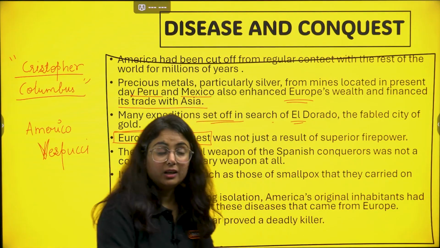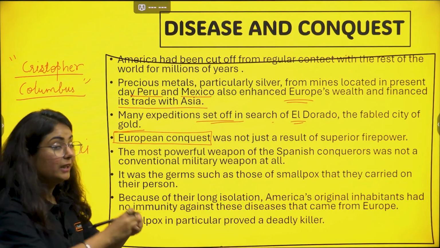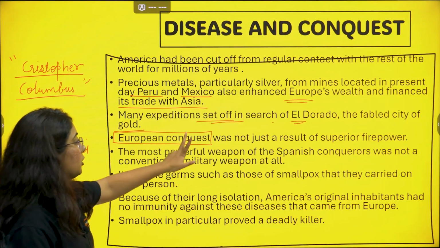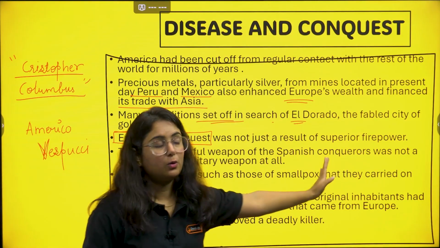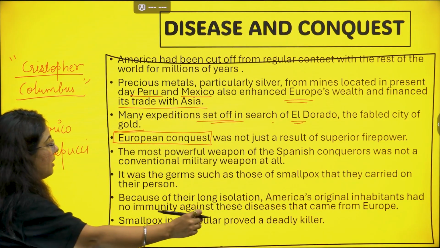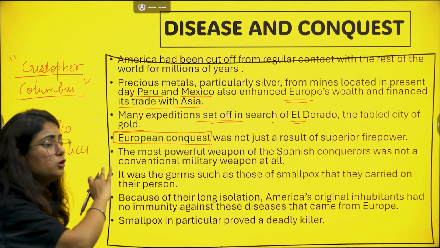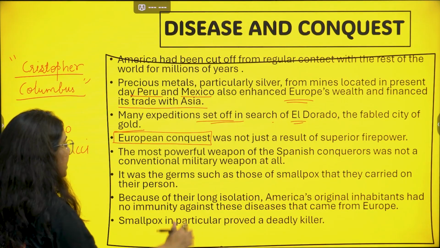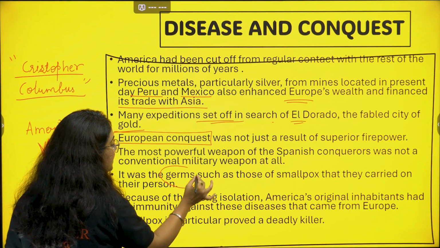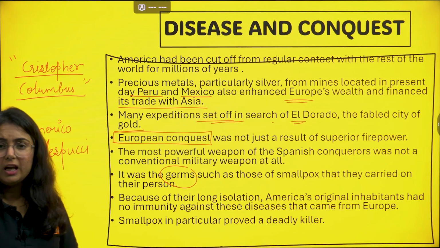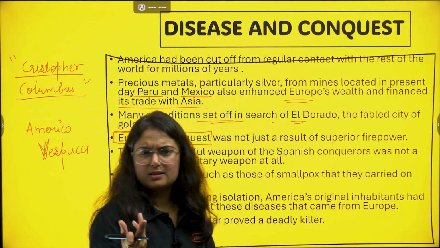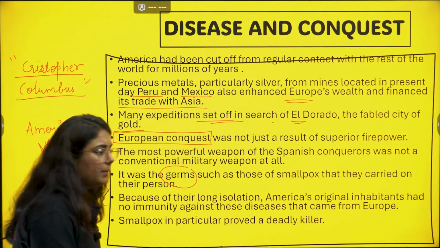But here Europeans did something different. This European conquest was not the result of superior firepower. Rather, it was not a military weapon at all. It was a germ that spread in America. Do you know smallpox, a disease, right? So what happened?